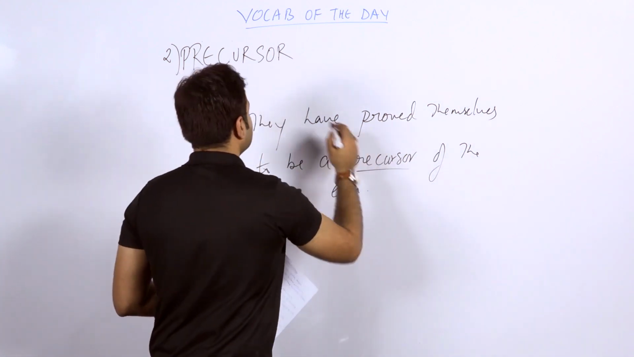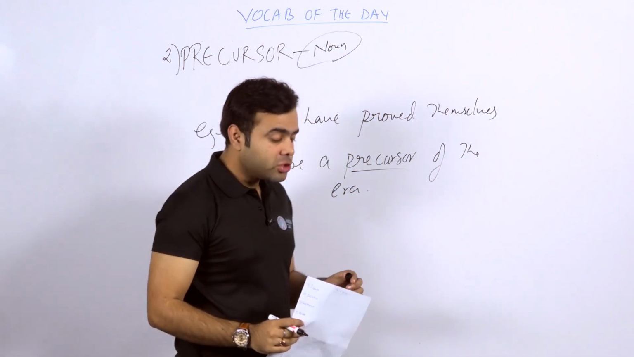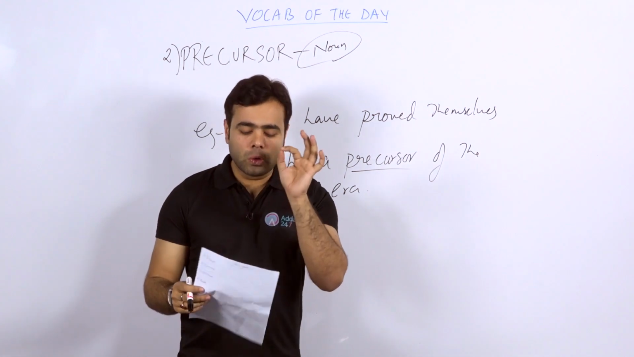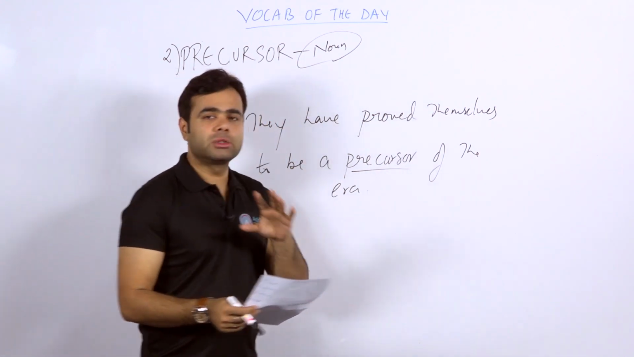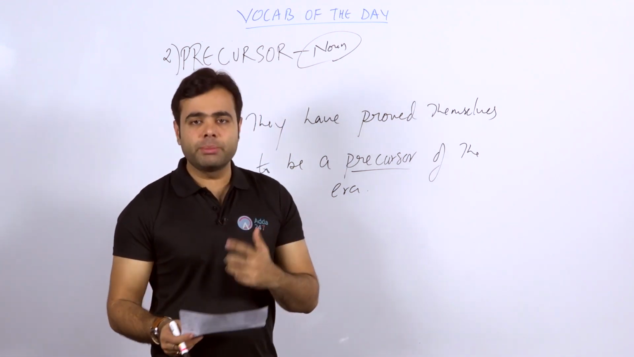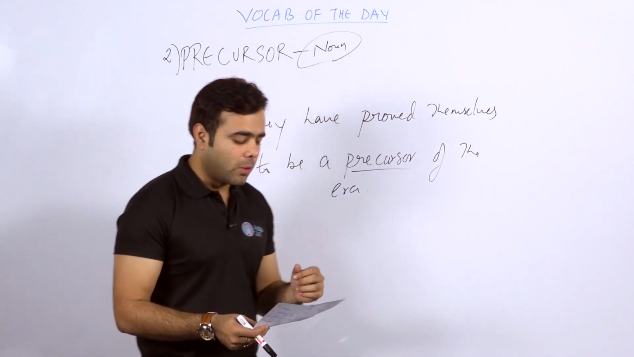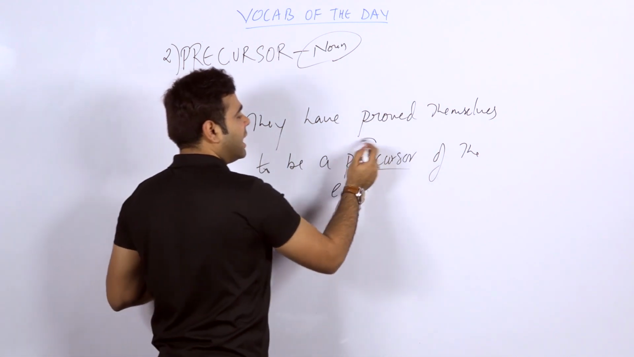In fact, first of all, I forgot to tell you the parts of speech. The earlier word, antidote, was also a noun, and precursor is also used as a noun. Why am I telling you the parts of speech? Because after knowing the parts of speech, it becomes very easy to use that particular word, isn't it? Remember, they have proved themselves. They have proved what? They are the precursor.